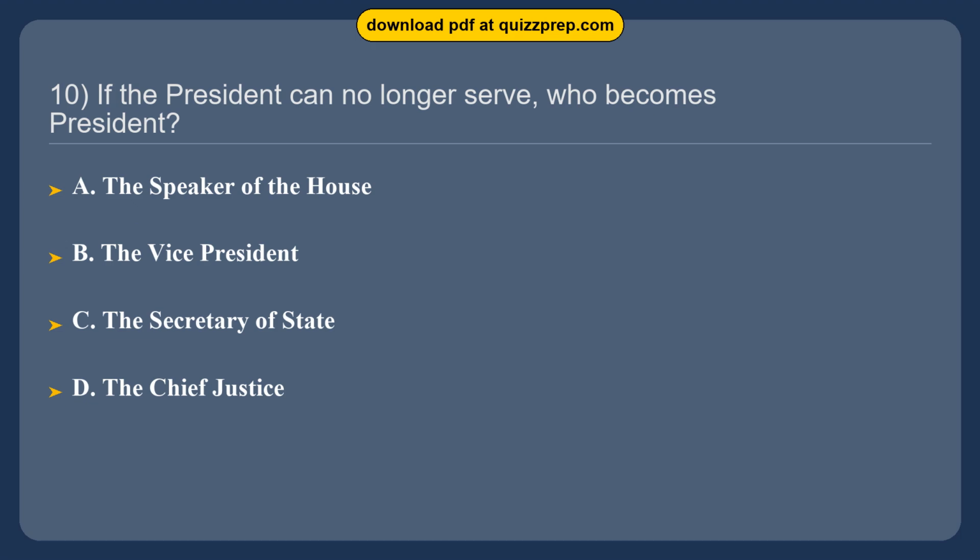Question 10. If the President can no longer serve, who becomes President? Option A. The Speaker of the House. Option B. The Vice President. Option C. The Secretary of State. Option D. The Chief Justice.